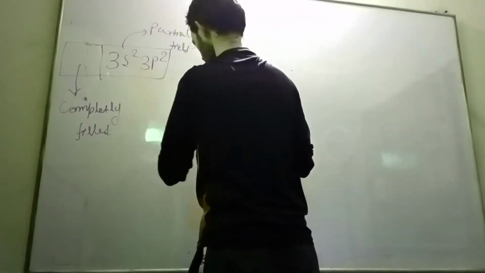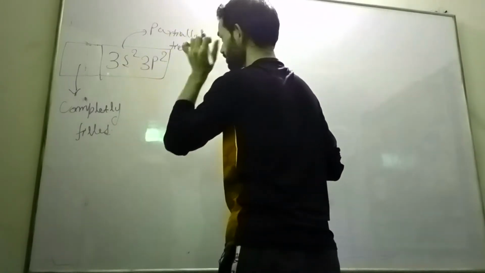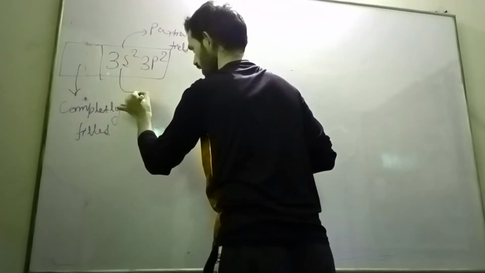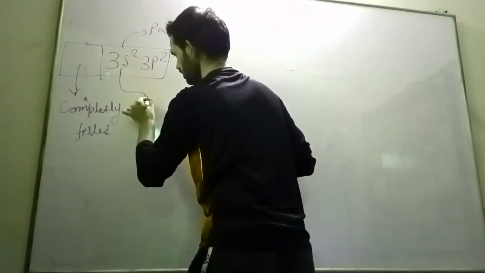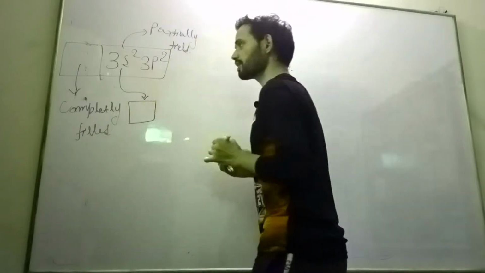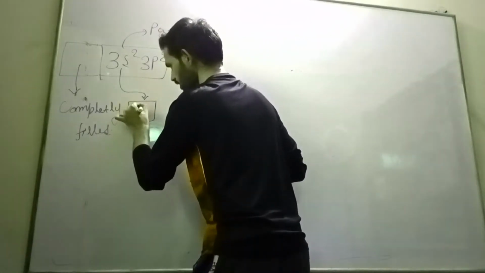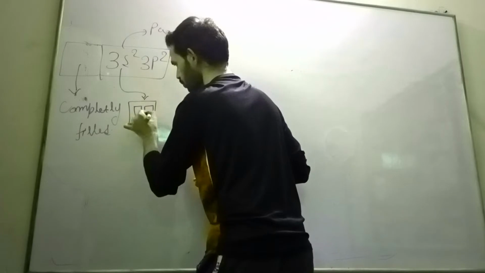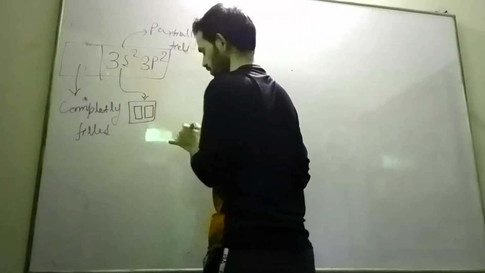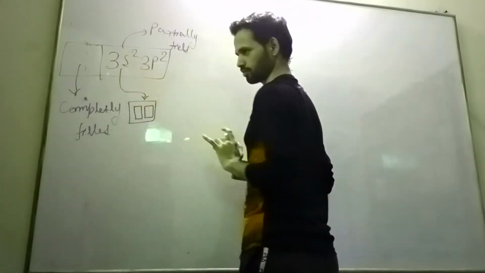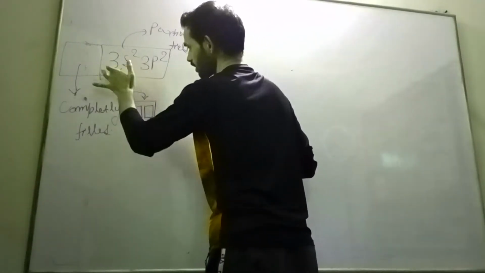Now, the s subshell has 1 orbital, and how many quantum states? 2 quantum states. This is the s subshell, third energy level.